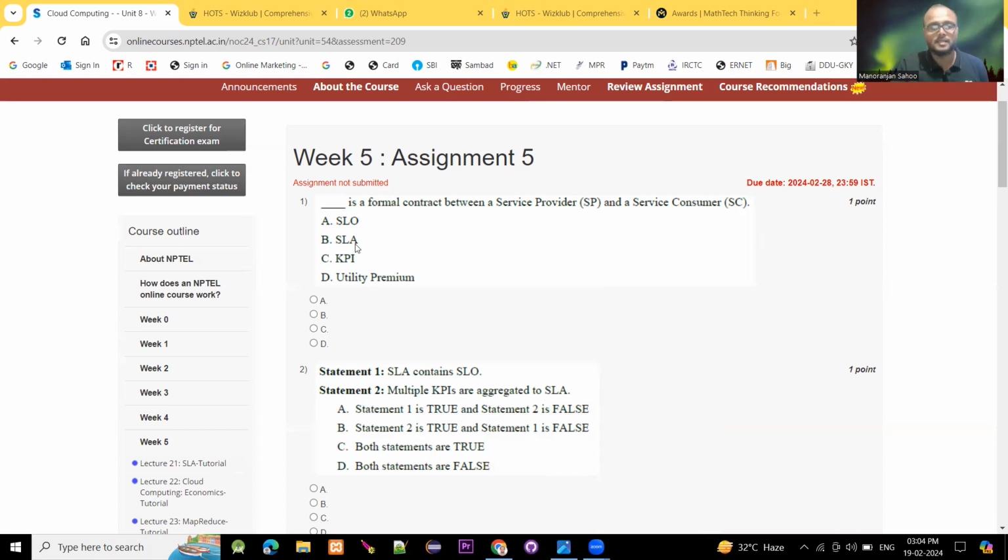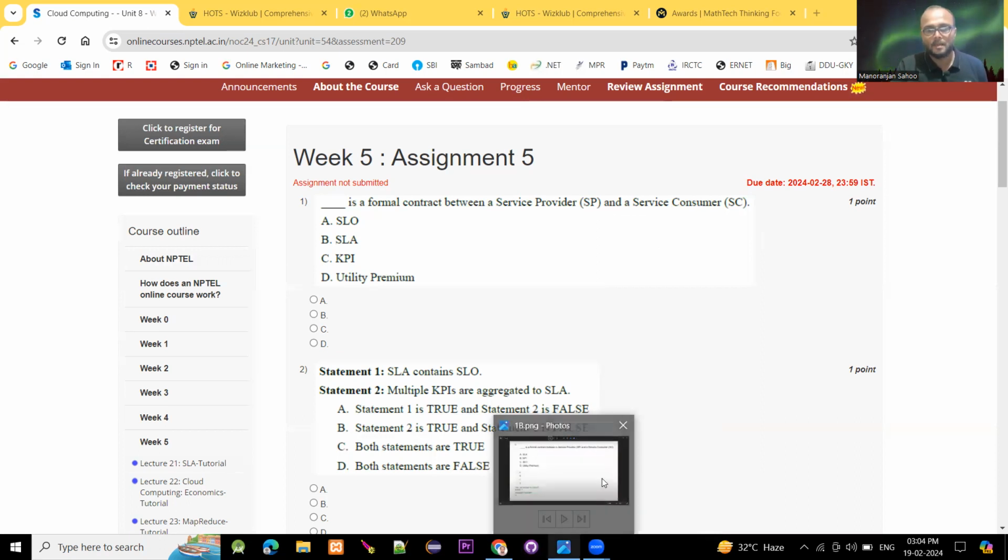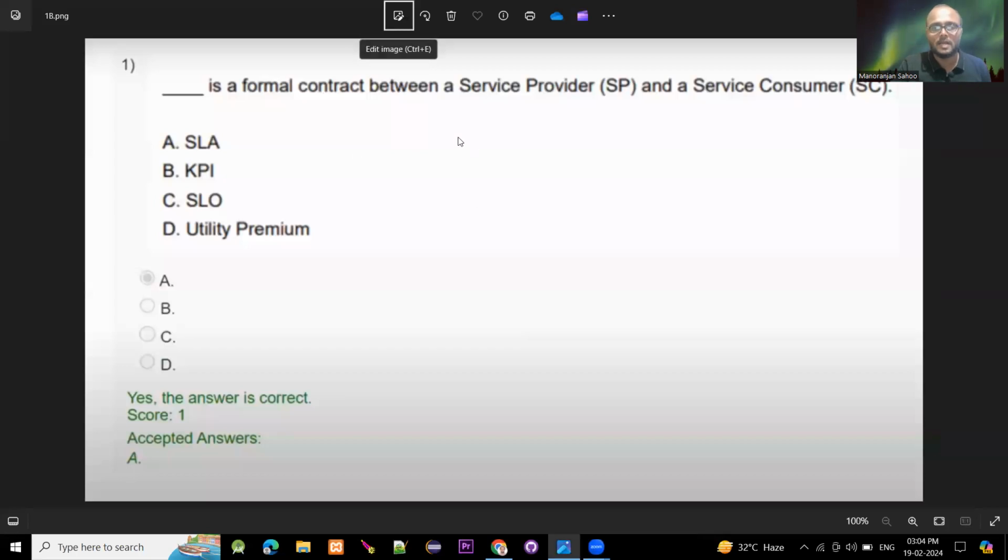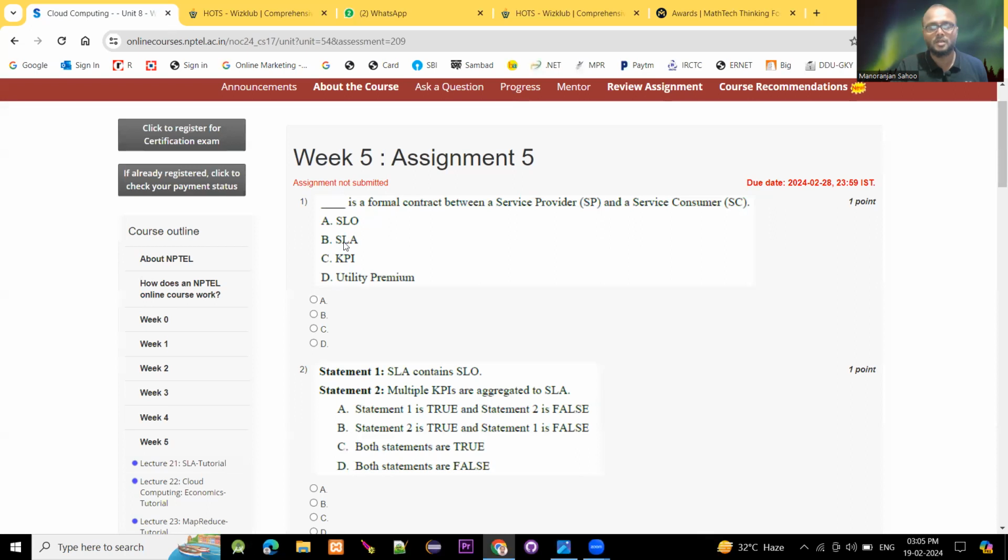It is a service level agreement, because in a service level agreement there is a formal contract between a service provider and service consumer. This was a previous question. Now this is the right answer, so we will choose the option service level agreement, which is option B.